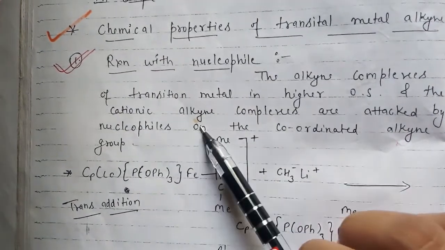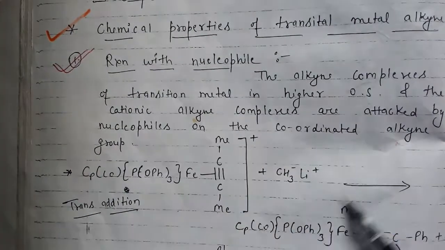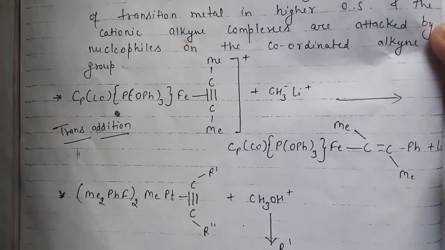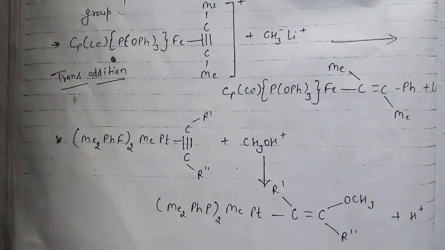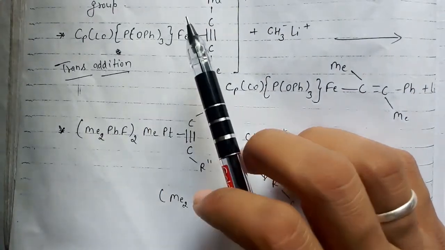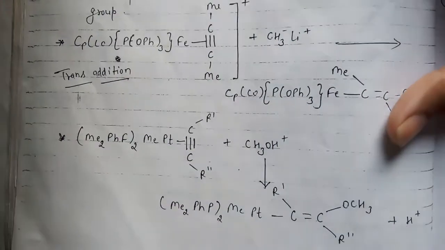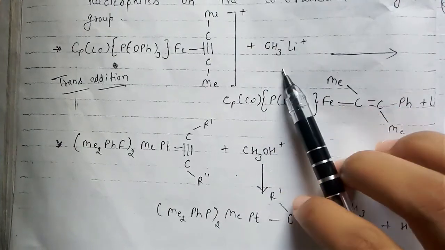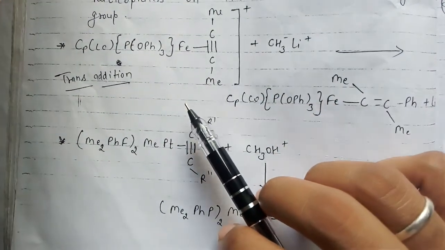attacked by nucleophiles on the coordinated alkyl group, just like this. Here is an example from where we can show this complete formation. We took this example with a Cp complex with iron as the central metal atom with methyl ligands, right? Here, this one is the complex which is attacking. You can say it behaves as the attacking species.